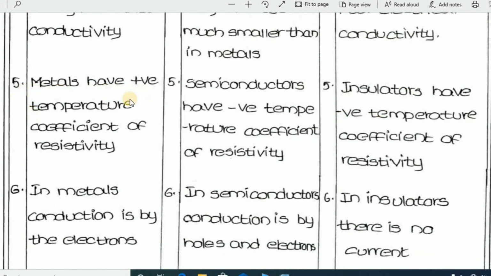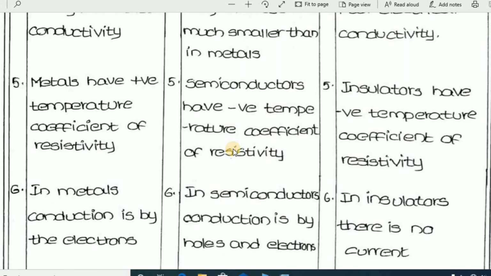Next, metals have a positive temperature coefficient of resistivity. That means the resistivity depends upon the temperature. If we increase the temperature, the resistivity increases. That means on increasing the temperature from room temperature, the resistivity increases. Semiconductors have a negative temperature coefficient of resistivity. That means if we decrease the temperature from room temperature, the resistivity increases. Suppose room temperature is 30 degrees, if I put this material at 25 degrees, then the resistivity will be increased.